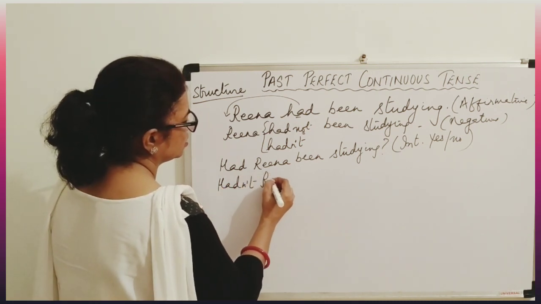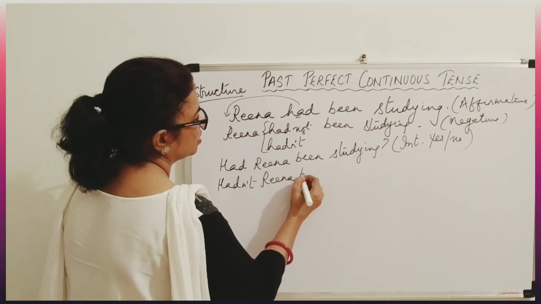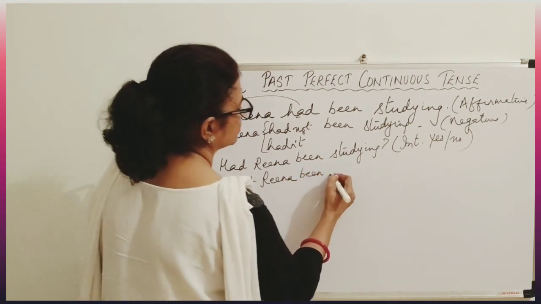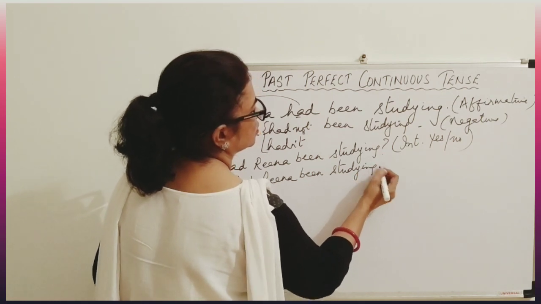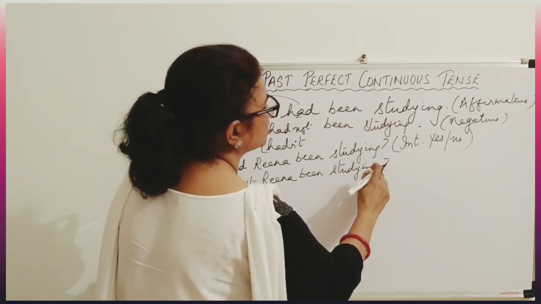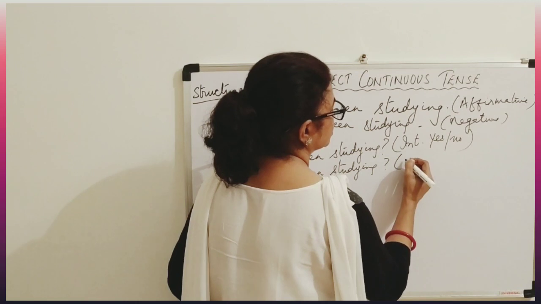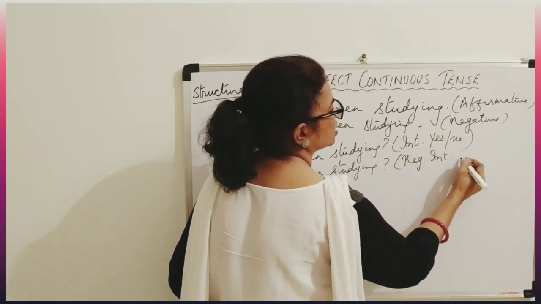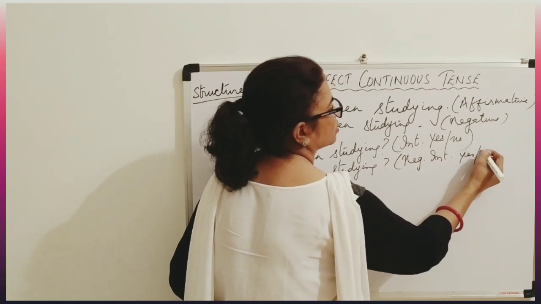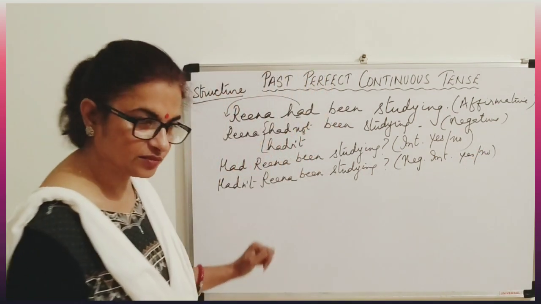Hadn't Reena been studying? What is this? This is again an interrogative sentence, and this is negative interrogative in yes and no types.